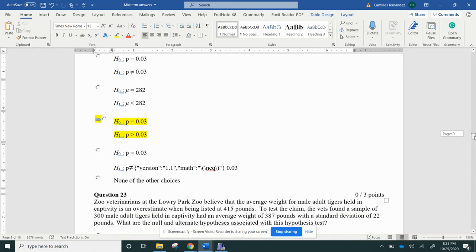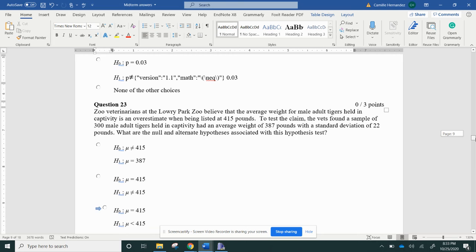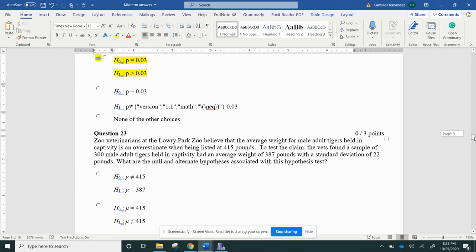All right, so let's go to the next one, 23. Zoo veterinarians at Flowery Park Zoo believe that the average weight for a male tiger held in captivity is an overestimate when being listed at 415 pounds. So they think that's too heavy. They're never going to weigh 415 pounds.